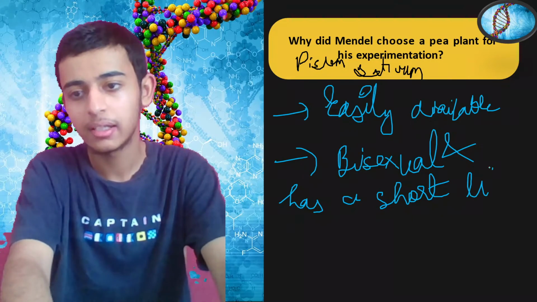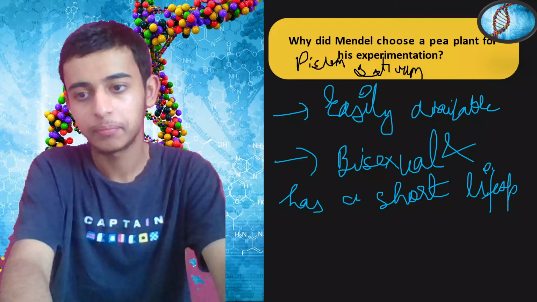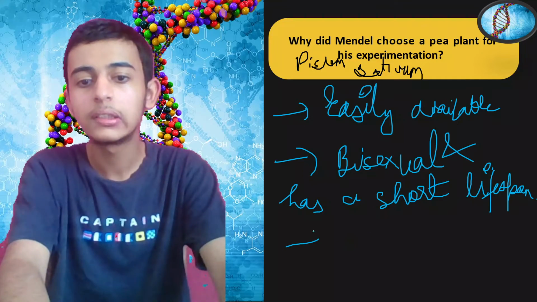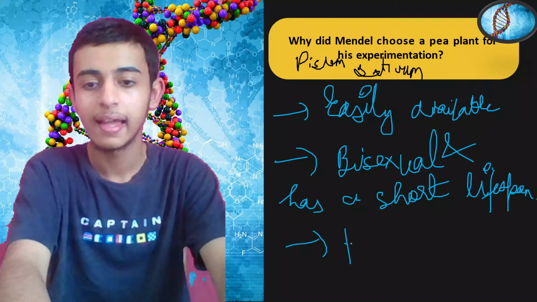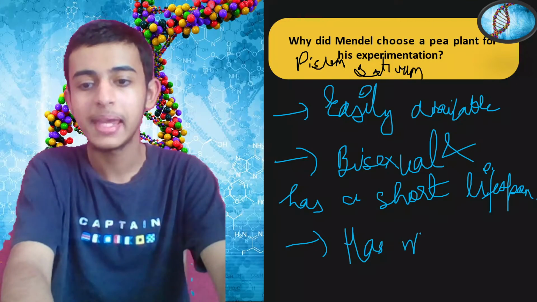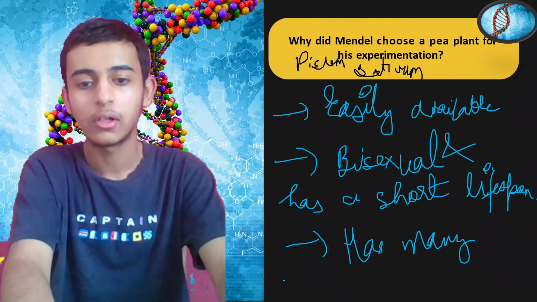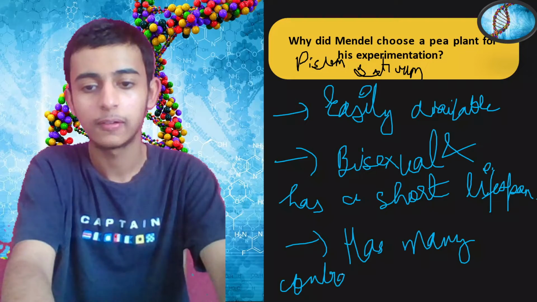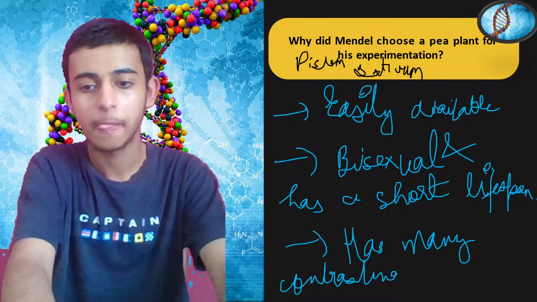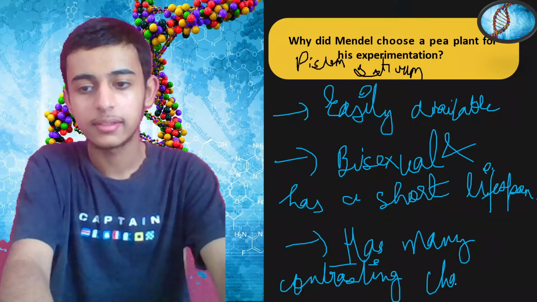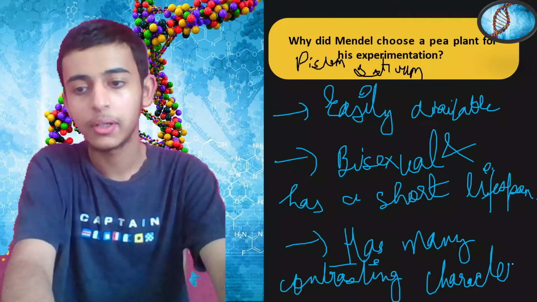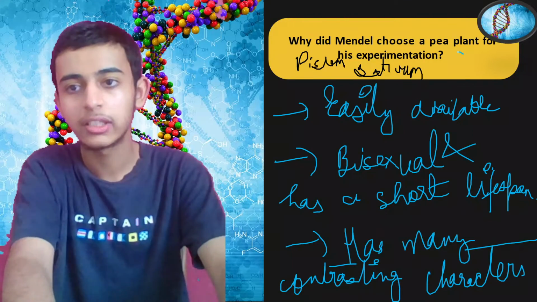Short lifespan. And third, it exhibits a lot of contrasting characters, has many contrasting characters. So you can write down these 3 points. This is basically a 3-marker question.